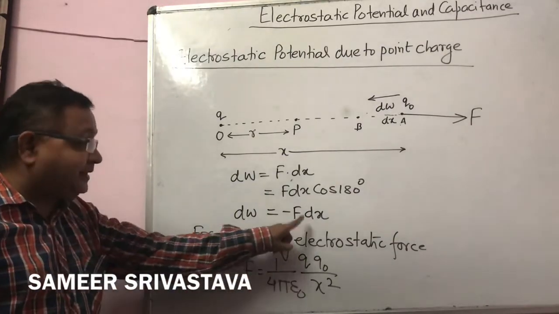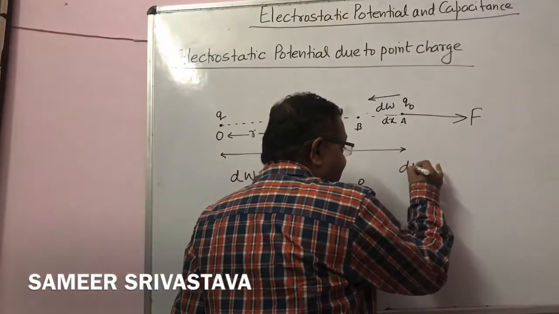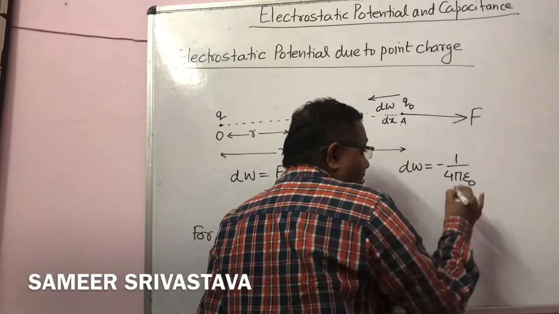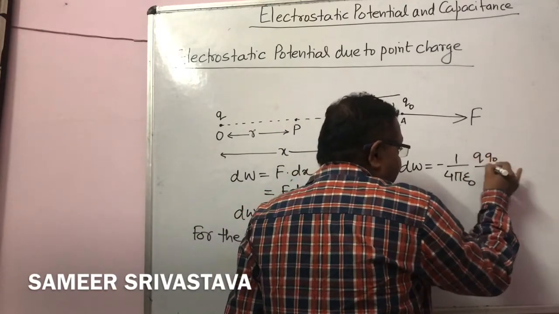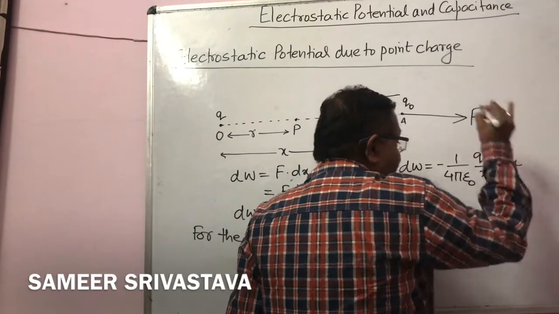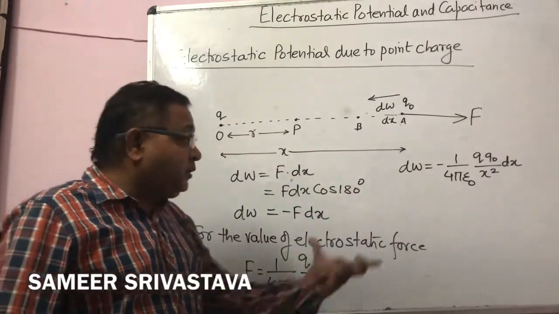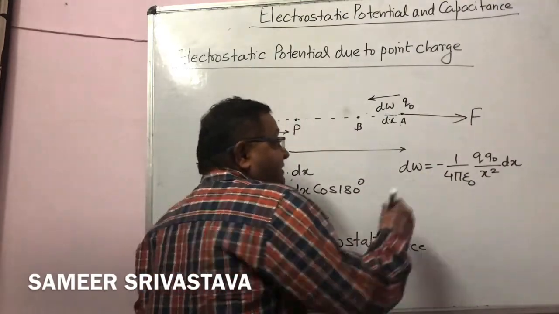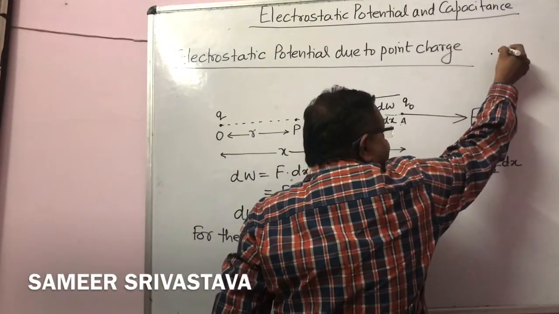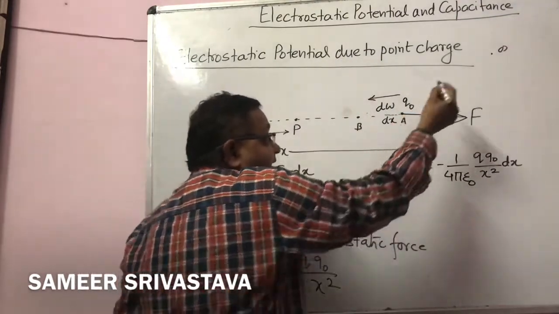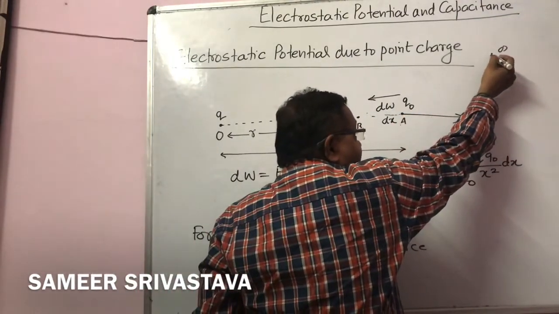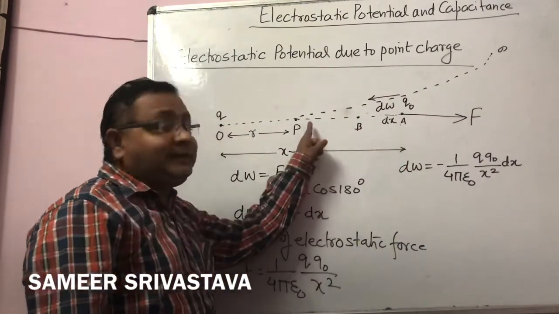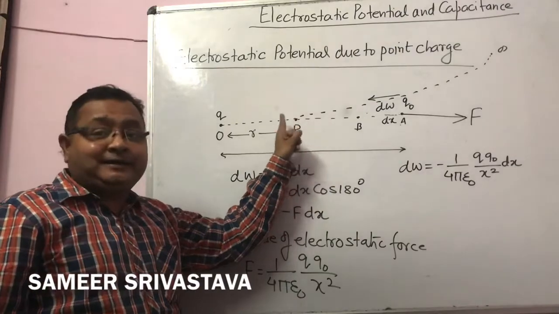Now put this force here. Now we can write dW is equal to minus 1 upon 4 pi epsilon naught Q Q0 by x square into dx. Okay. Now in this equation the variable is x because we want to move this charge from infinite here, because we want to find the potential. So one point is at infinite. We move this charge Q0 from infinite to P, right? Because we want to find the potential at the point P.